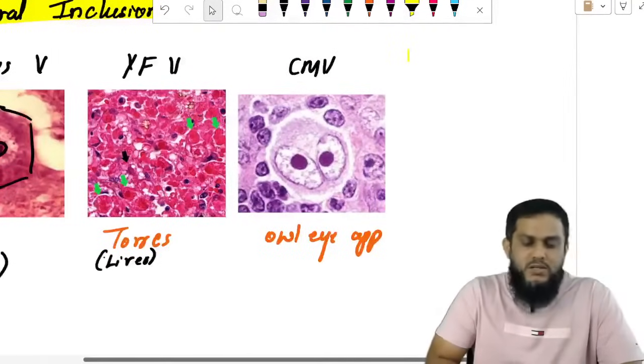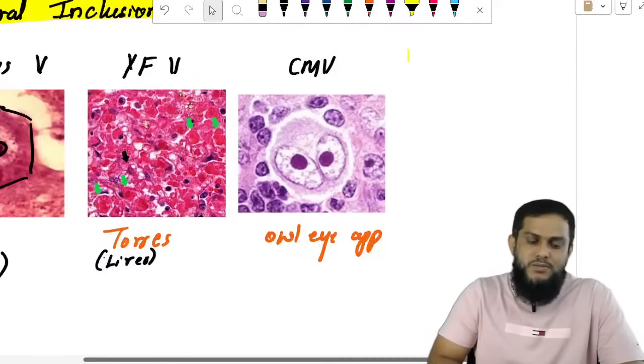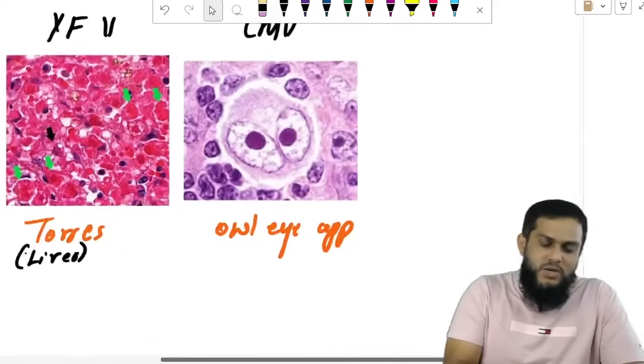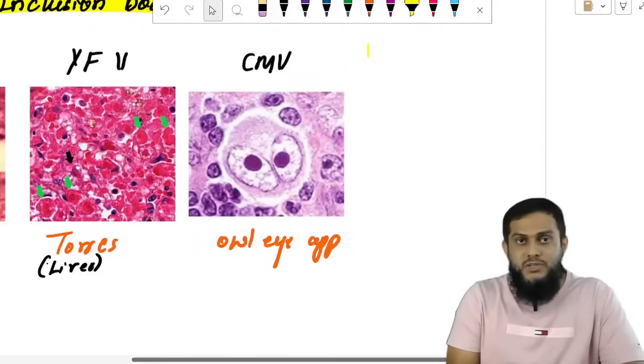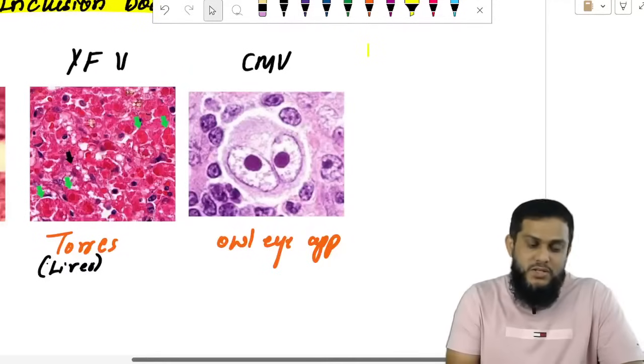Cytomegalovirus: owl eye appearance. Cytomegalovirus causes many infections like meningitis and pneumonia.